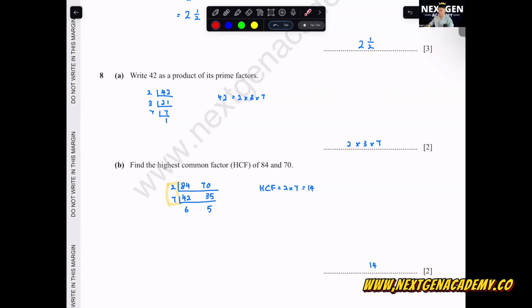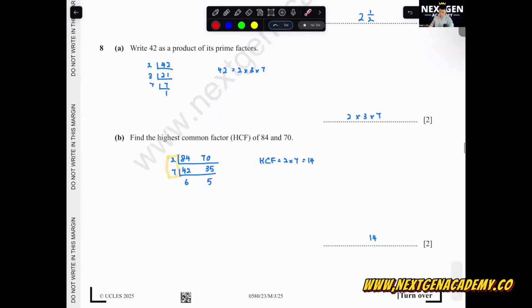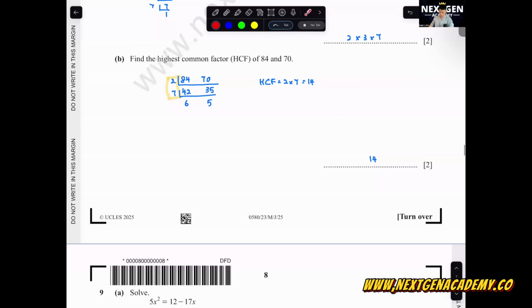Okay, some of you, I saw you working. You may just straight away write the value of 14. So I need you all to take note of the marks that are given to you. If they give you 2 marks over here, you want to write some sort of working. Otherwise, you may not get the full marks. This is how you all need to show to get the full marks. I think this one all of you know how to do.